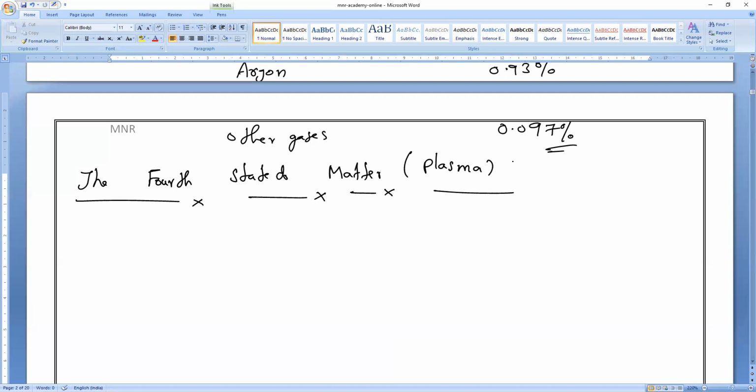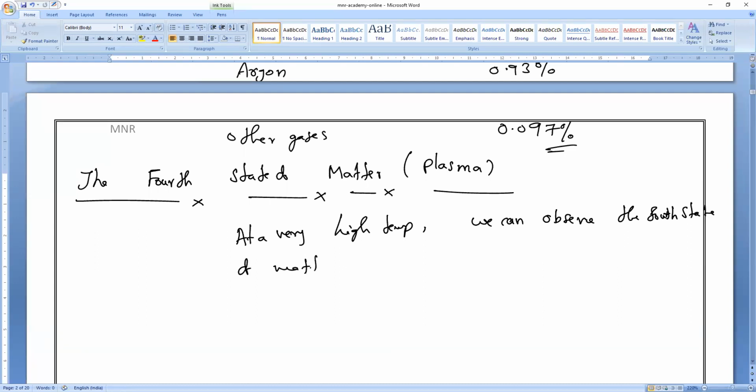But at a very, very high temperature, we can observe the fourth state of matter. What is that matter called, everybody? The matter which we call plasma. Understand? Sir, what is plasma? Observe, all of you. It is actually composed of free electrons and ions.